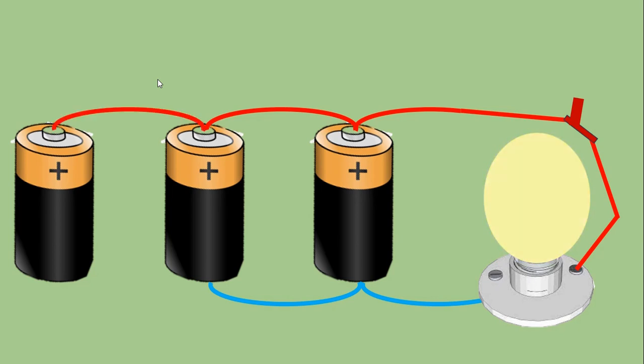If you add another cell, the lighting does not change, because this type of connection fully depends on one cell. So the other cells are not important in the connection. So we advise that this is not the best way to connect dry cells.